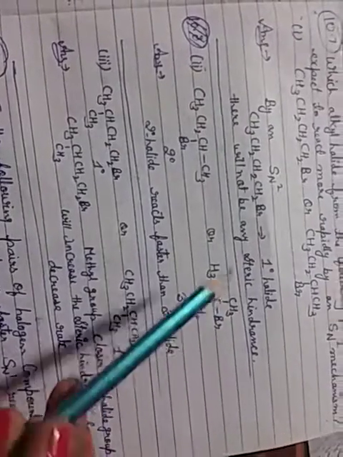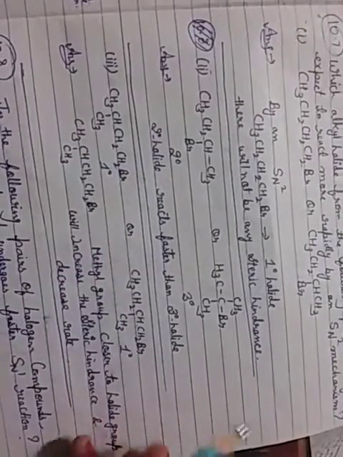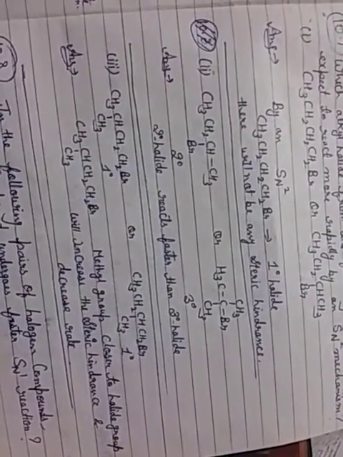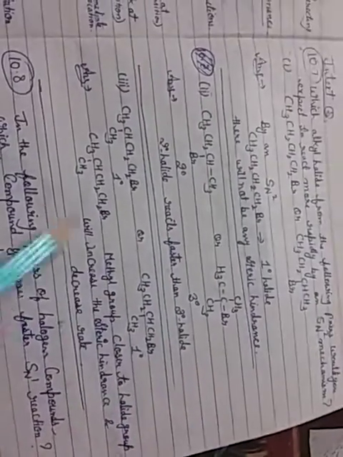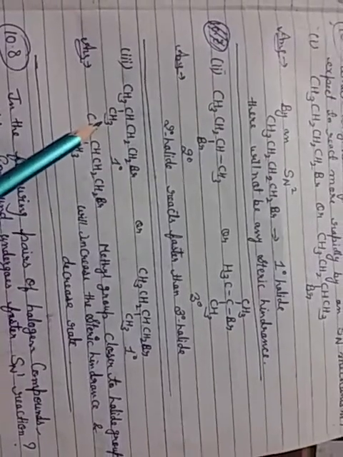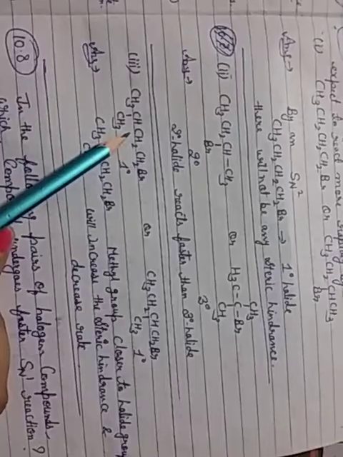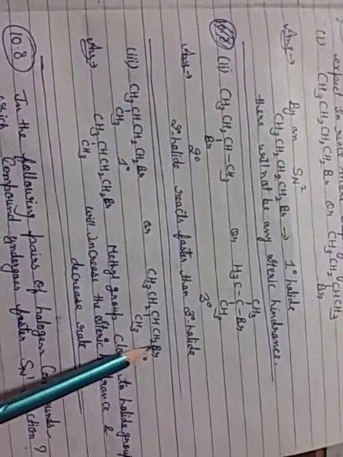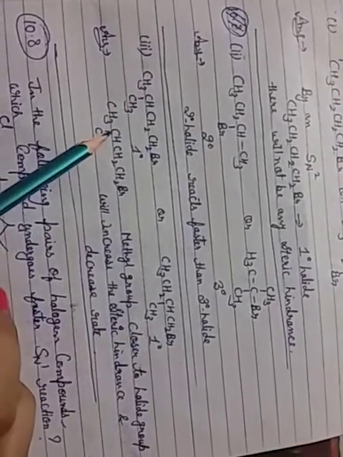So 3 degree. And you already know about the SN2 reaction sequence: 1 degree, then 2 degree, and then 3 degree. So 2 degree reacts faster than 3 degree halide. Then third number, CH3CH2CH2CH2Br, it is a 1 degree. Br attaches to this carbon and this carbon is attached to only 1. And here Br attaches to this carbon and this carbon is attached to only 1. So this is 1 degree and this is also 1 degree.